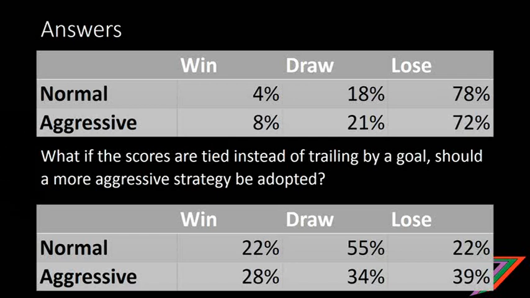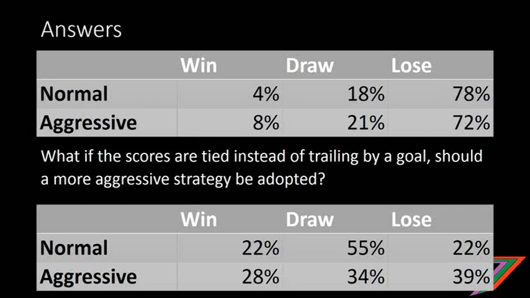So you can see with the normal strategy, there's a 4% chance of winning, 18% chance of drawing, and 78% chance of losing. Whereas the aggressive strategy, you've got an 8% chance of winning, a 21% chance of drawing, I think it's a 20.5 but rounded up to 21%, and only a 72% chance of losing. So the aggressive strategy is the better strategy in this case, as can be shown by this table, and is supported by the previous calculations that I showed you.